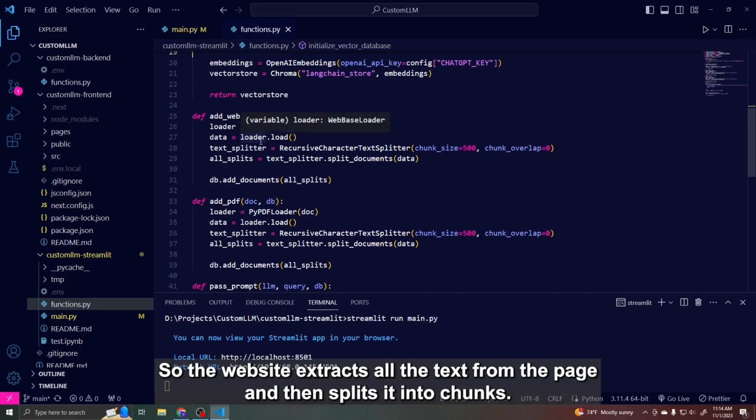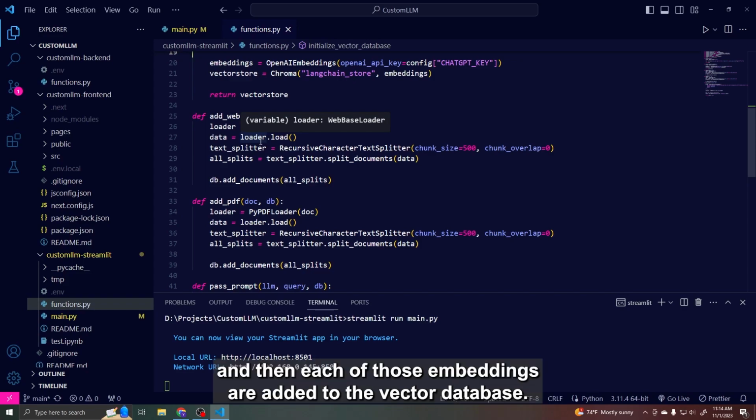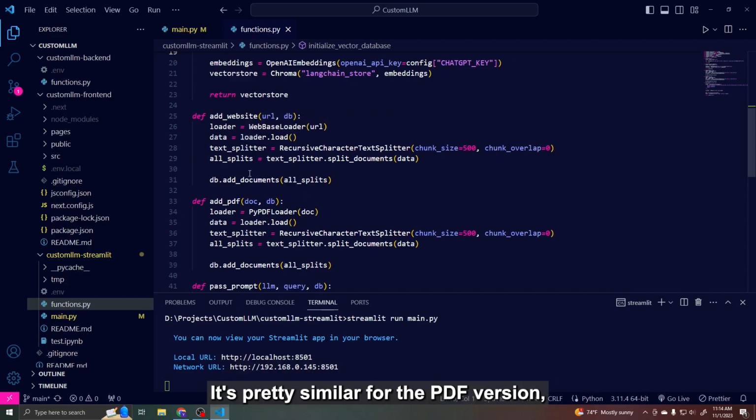As of now, there are two types of sources of information that you can give CustomLLM: websites and PDFs. For the website, it extracts all the text and then splits it into chunks. These chunks are then converted to embeddings, and each of those embeddings is added to the vector database. It's pretty similar for the PDF version.